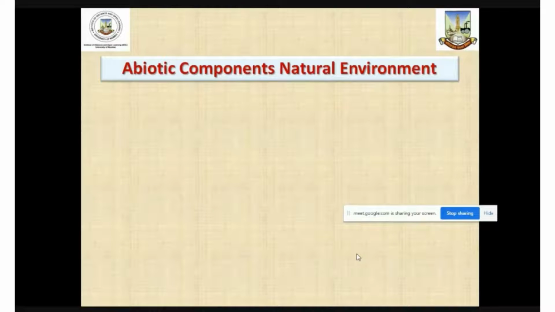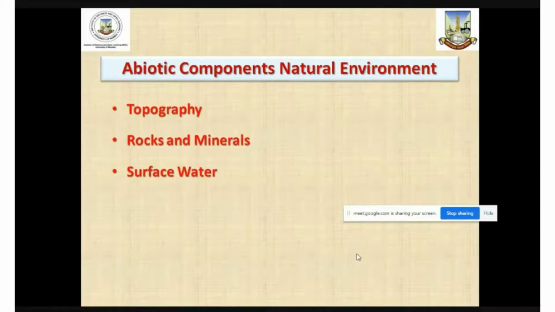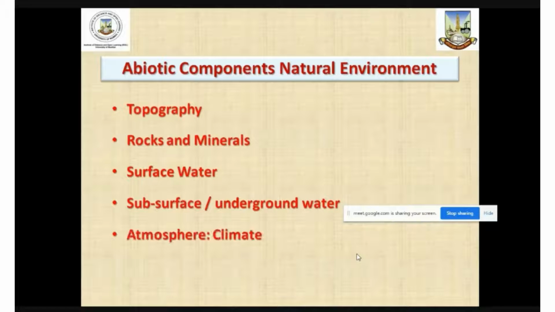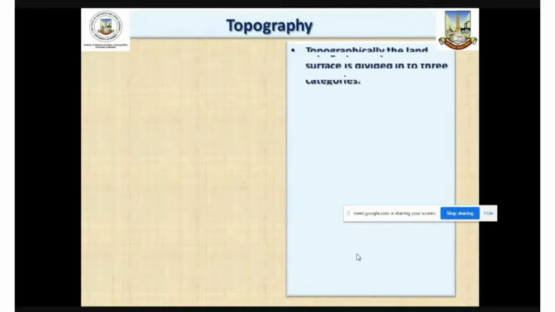Let us try to understand the importance of abiotic components of natural environment. Abiotic components of natural environment include inorganic substances on the planet Earth, which includes topography, rocks and minerals, surface water, subsurface or underground water, and atmosphere, that is climatic parameters. And also oceans and coast are important abiotic components of the natural environment. Let us try to understand the importance of each of these abiotic components.